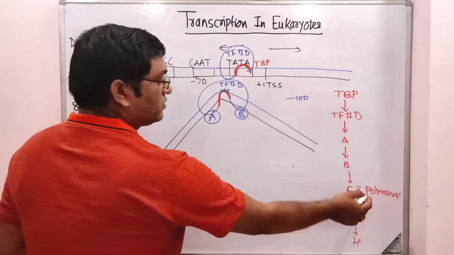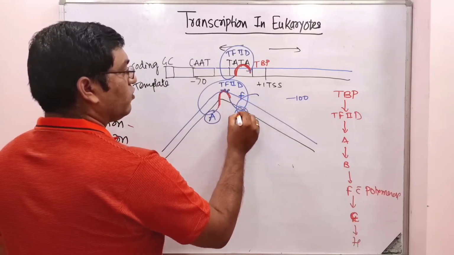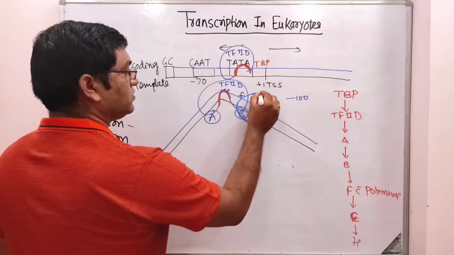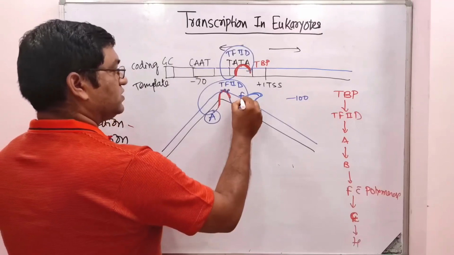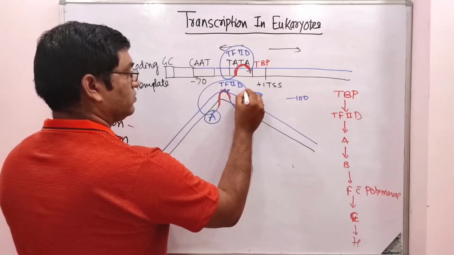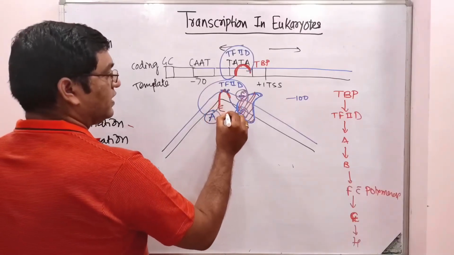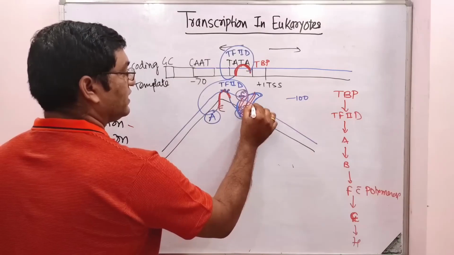Then transcription factor F with polymerase attaches to this. This is the polymerase with F. Then transcription factor E and transcription factor H will attach.